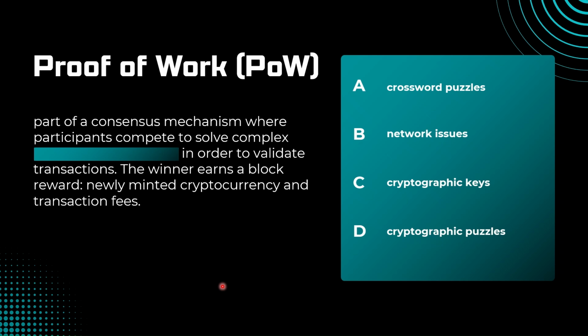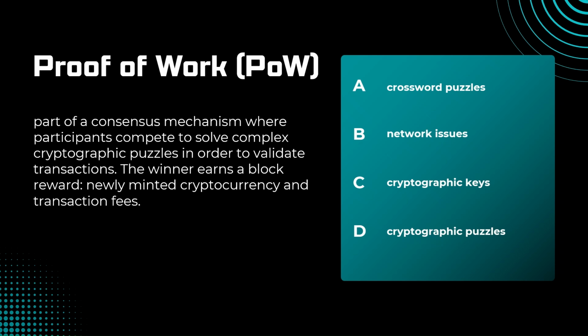Okay, here we go. So the definition here says proof of work is part of a consensus mechanism where participants compete to solve complex cryptographic puzzles in order to validate transactions that are in the block, right? So the winner earns a block reward, newly minted cryptocurrency, and transaction fees. Let's go over this a little bit. So proof of work is how decentralized networks like Bitcoin agree on which transactions and which blocks are valid.